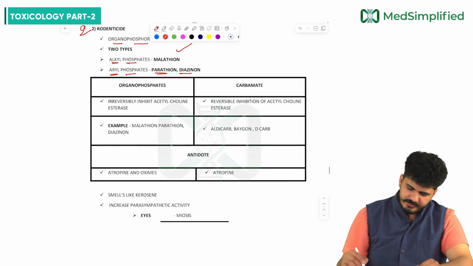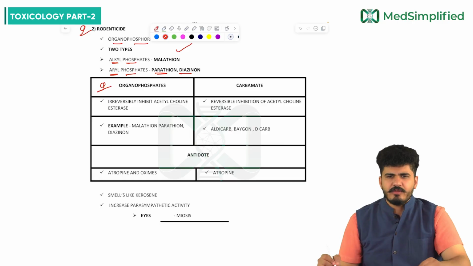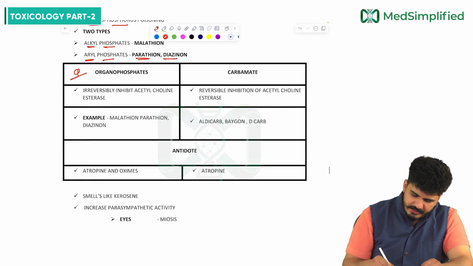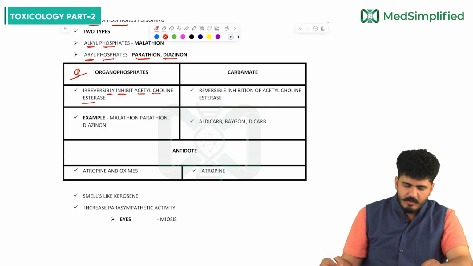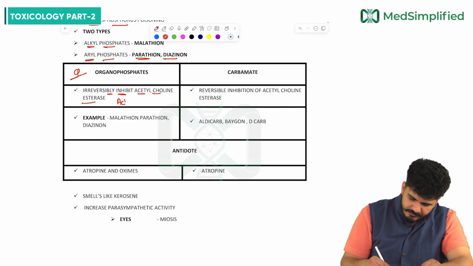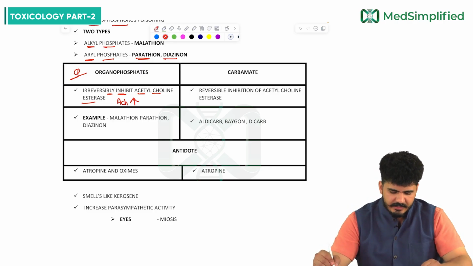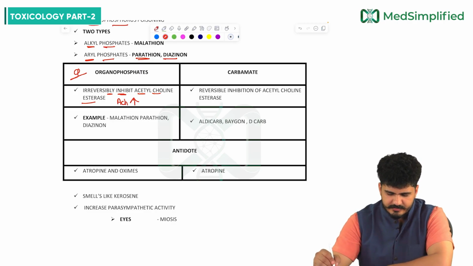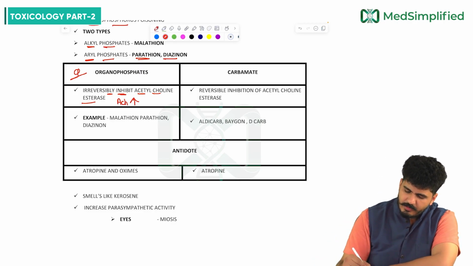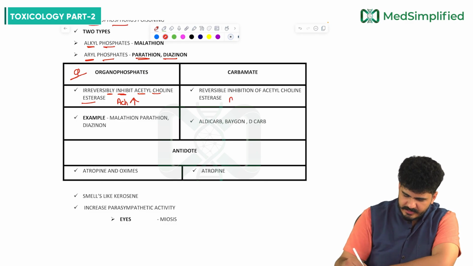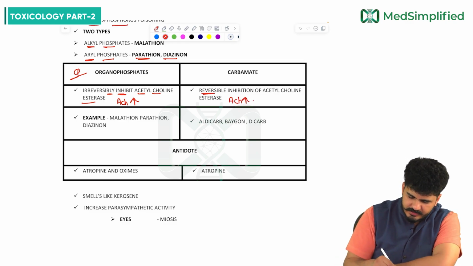Now organophosphate versus carbamate poisoning, my dear friends. The table is with us. Organophosphate irreversibly inhibits acetylcholine esterase. The moment acetylcholine esterase is inhibited, acetylcholine levels will be high. Carbamate is a reversible inhibition of acetylcholine esterase. This again increases acetylcholine, but this is reversible and organophosphate is irreversible.